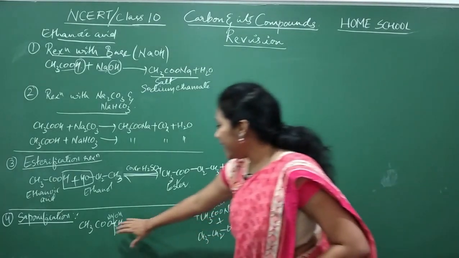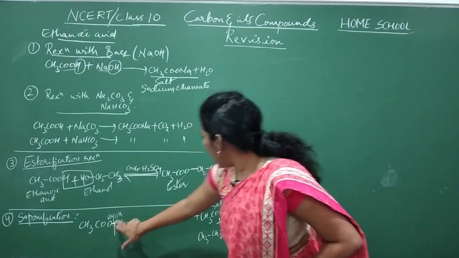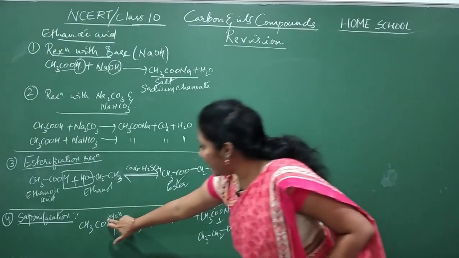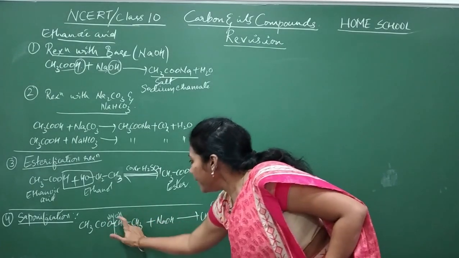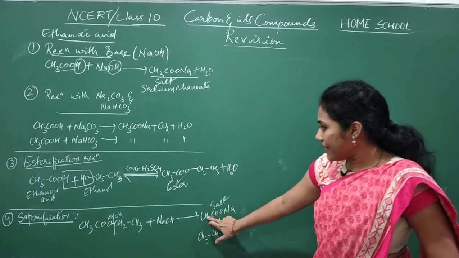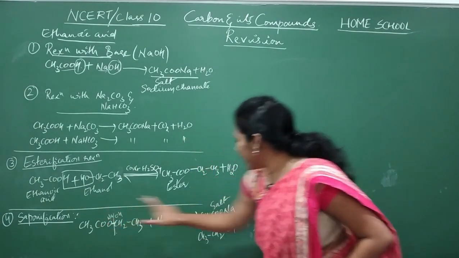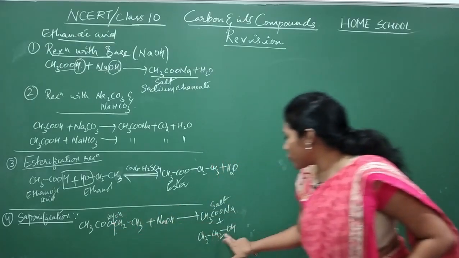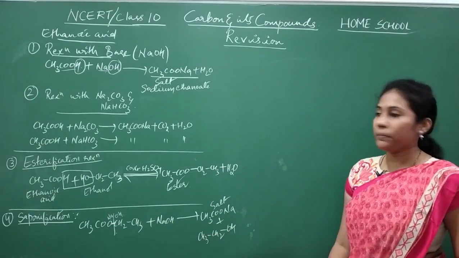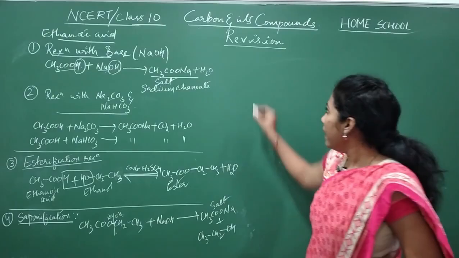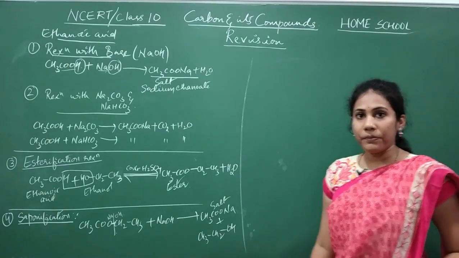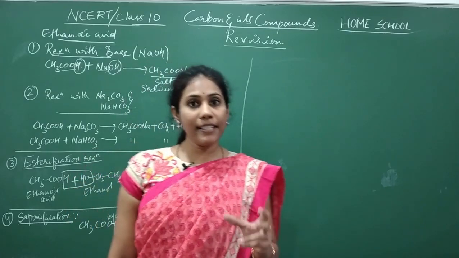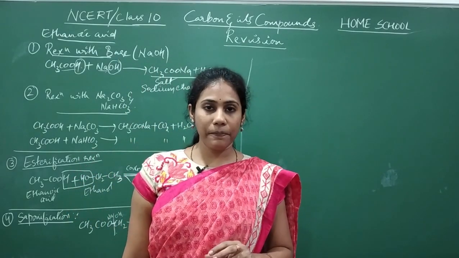You are taking the ester, breaking this bond, adding Na on this side and OH on this side. So you are getting CH3COONa as one product and CH3CH2OH as another product. So this is what we call saponification. These are the four reactions of ethanoic acid, which are very important to understand.